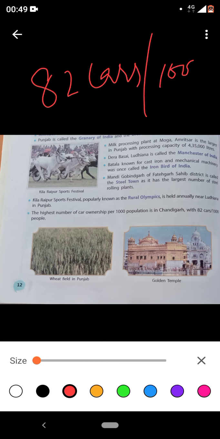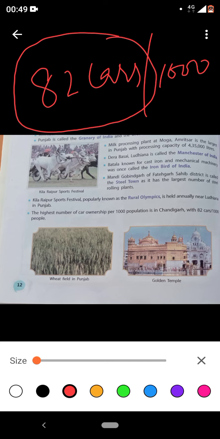Understand the meaning of this line. It means out of 1,000 people, 82 possess a car. 82 people have cars, which is a great ratio. It shows, as I was talking about in the last video, the urbanness, the environment, the architecture of Chandigarh. From here also we can conclude how urban Chandigarh is. The population possessing cars shows the status of Chandigarh.